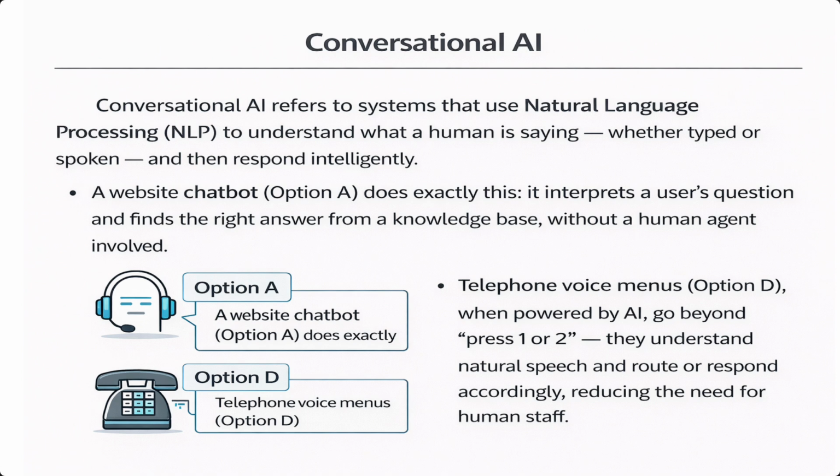A website chatbot, option A, does exactly this. It interprets a user's question and finds the right answer from a knowledge base without a human agent involved. Telephone voice menus, option D, when powered by AI, go beyond press 1 or 2. They understand natural speech and route or respond accordingly, reducing the need for human staff.